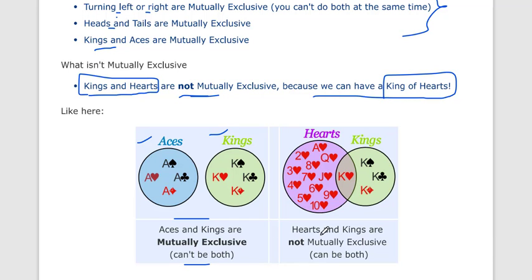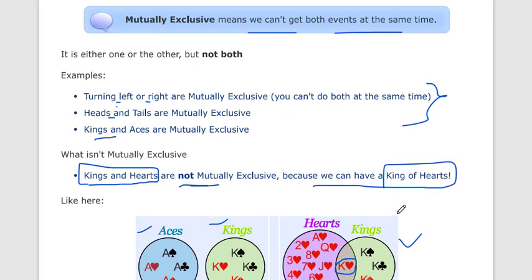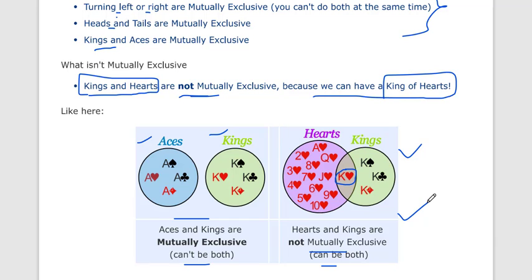But hearts and kings are not mutually exclusive, it can be both, here the king of hearts. We have discussed this in set theory, and mutually exclusive is like this.